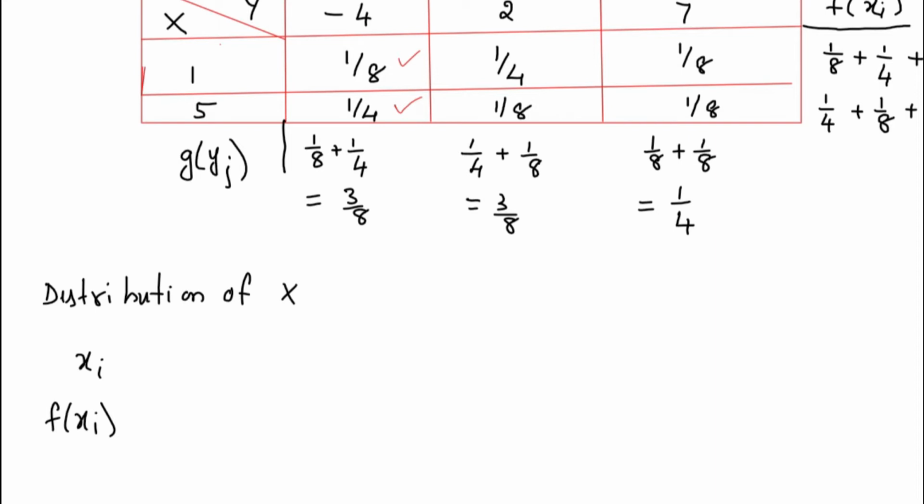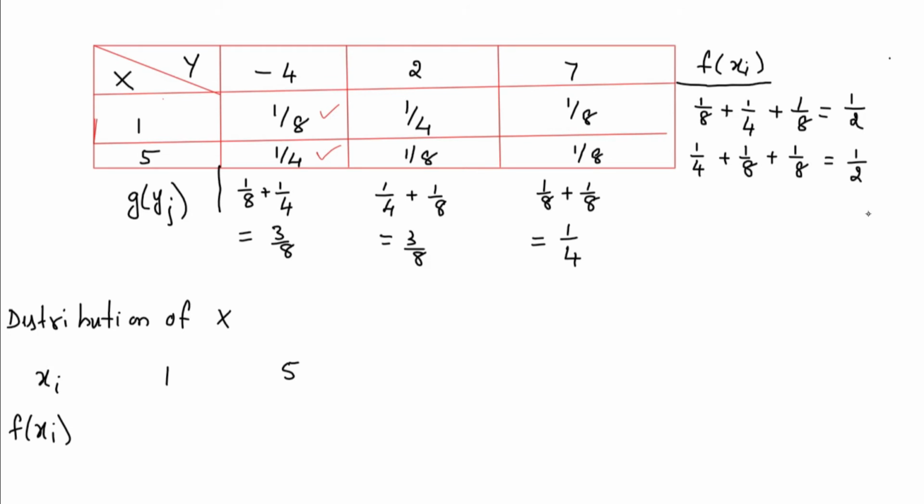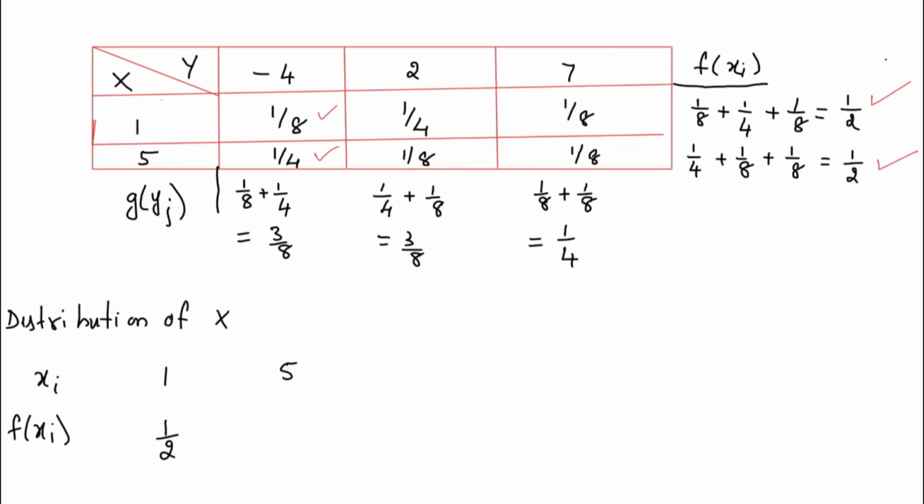These are the two values of x, 1 and 5. So 1 represents the first row. The first row value for f of x is 1 by 2, so you have to write down 1 by 2 over here. Similarly, the second row represents 5. Again 1 by 2. So this is the distribution of x you have obtained.